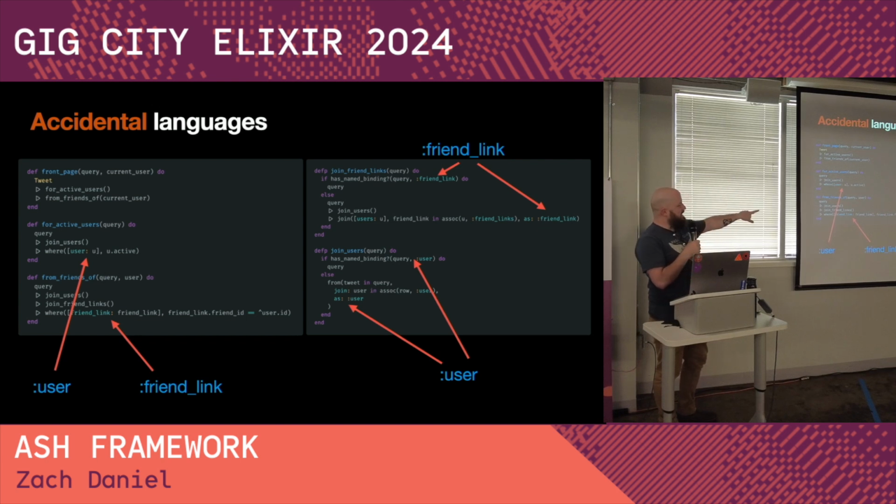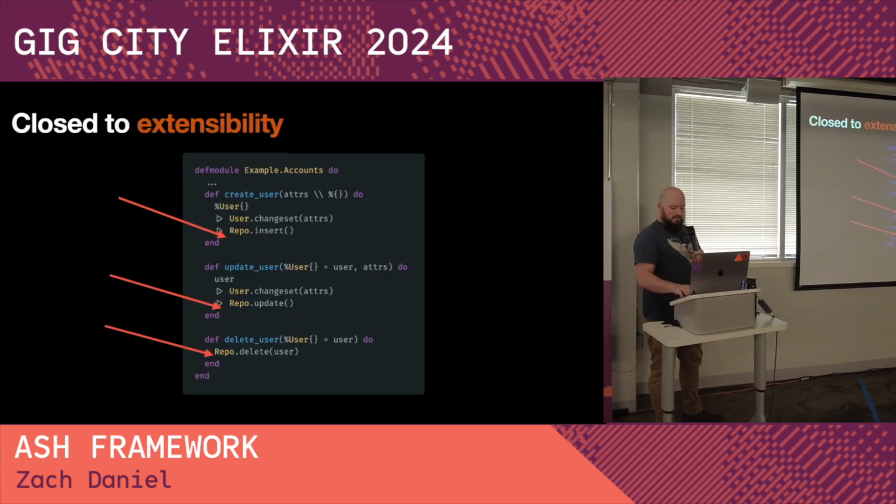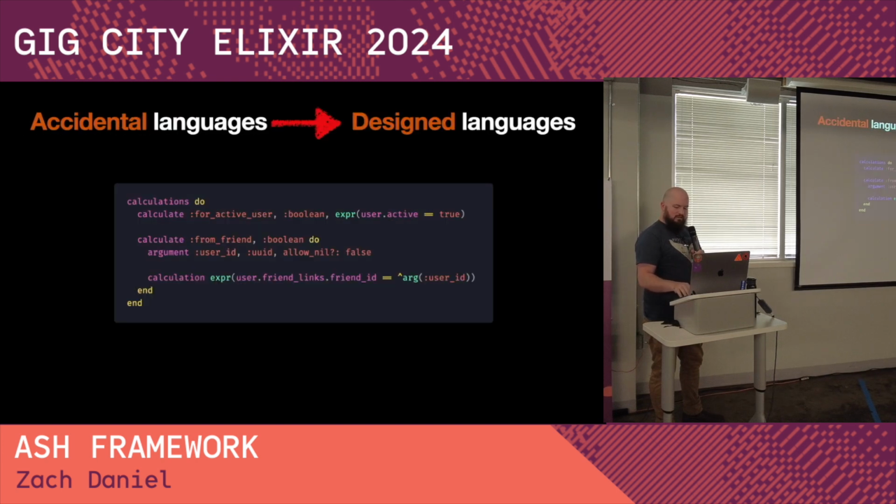So let's talk about this accidental language, right? You can see here that this is what I was mentioning, where friend link and user have meaning in this sort of optimization language. So let's instead use these sorts of calculations to design the language, right? Where this is a named thing that's fit for purpose. For active user is designed to be used in various places. Again, I thought there was another slide.